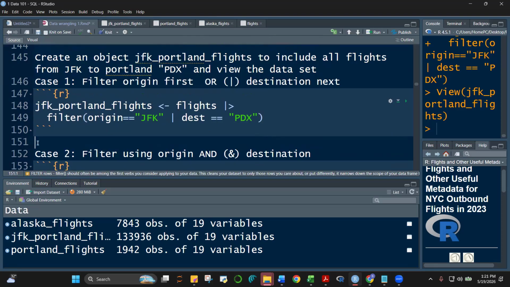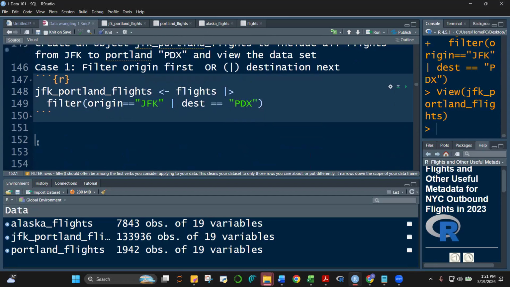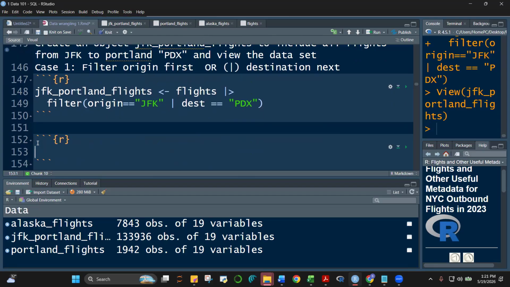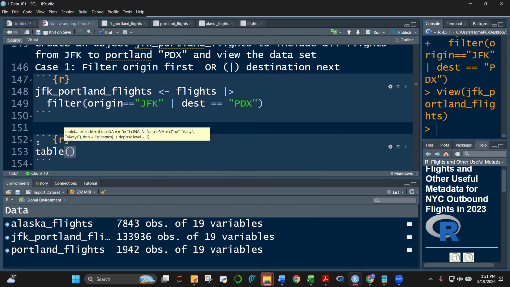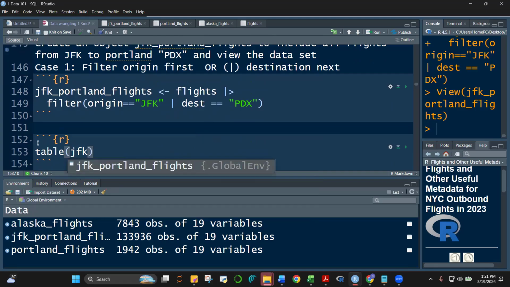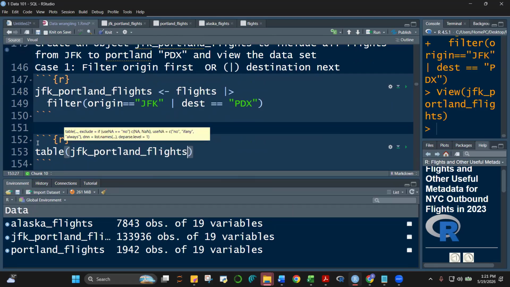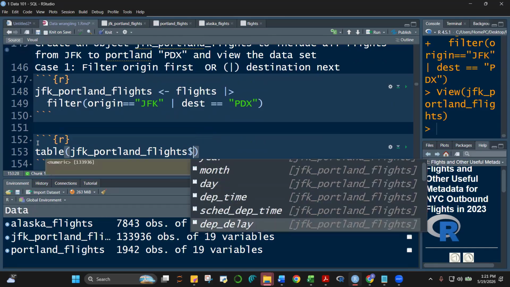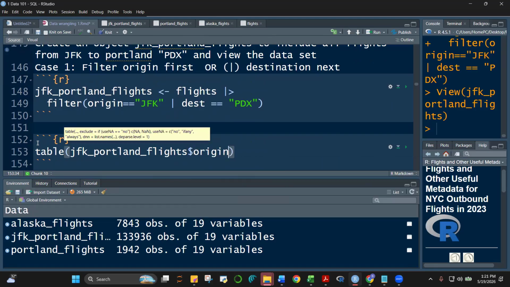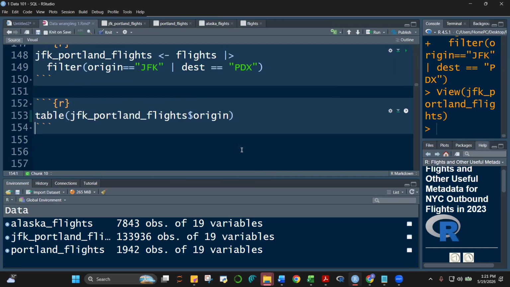Control Alt I. And then let's create a table ni JFK Portland flights, dollar sign origin. Tingnan natin, class, kasi the table will list down ano yung mga laman ng origin. Does it contain also yung LaGuardia at saka yung Newark? Okay, let's see. Control Enter.